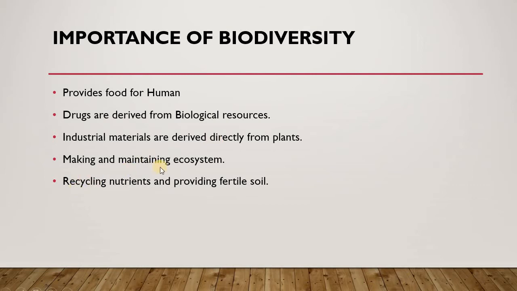Then there is the making and maintaining of the ecosystem. Different types of plants maintain the ecosystem by absorbing nutrients and by decomposing. Different types of microorganisms are also involved in recycling nutrients and providing fertile soil.